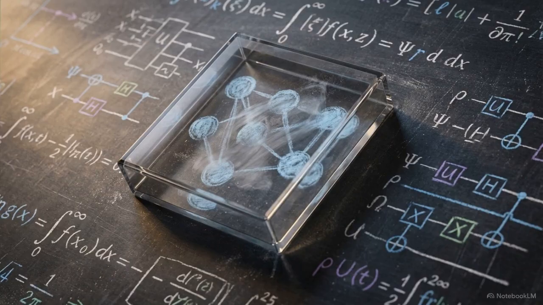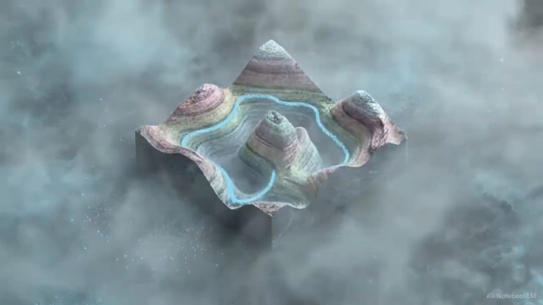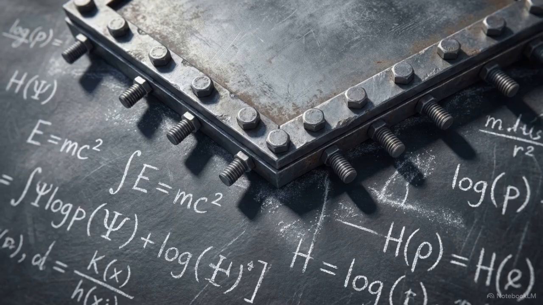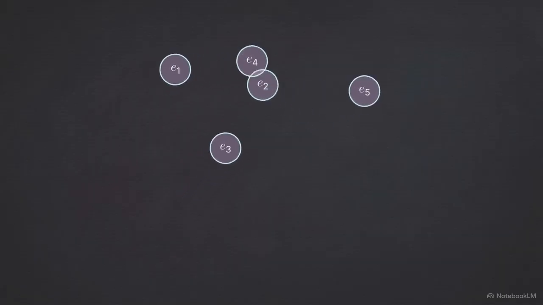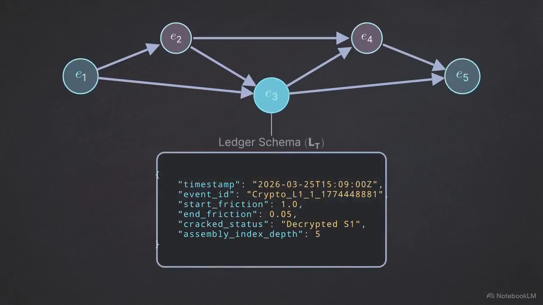Typically, the training of a quantum neural network is ephemeral. Once the optimizer updates the network's weights, the specific path it took across the loss landscape is lost. To solve this, the system uses an immutable logging protocol, writing every state change and friction parameter to a BigQuery database. This creates a directed acyclic graph, or DAG, a mathematical structure of nodes and directional edges that prevents any path from looping back on itself.